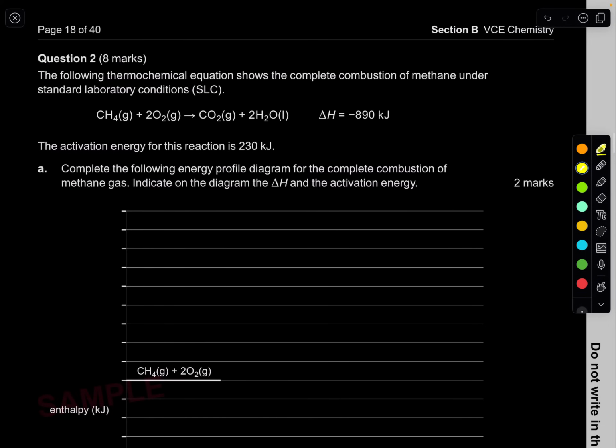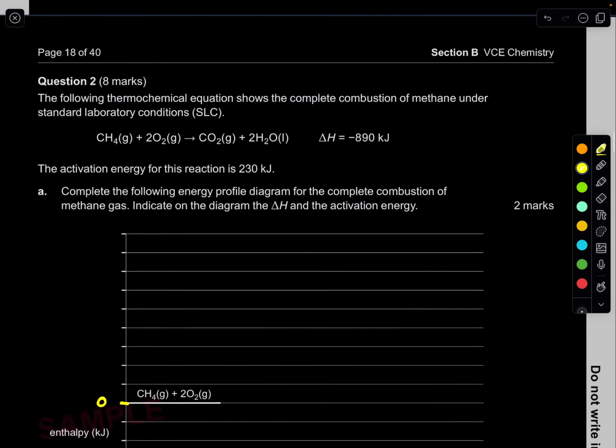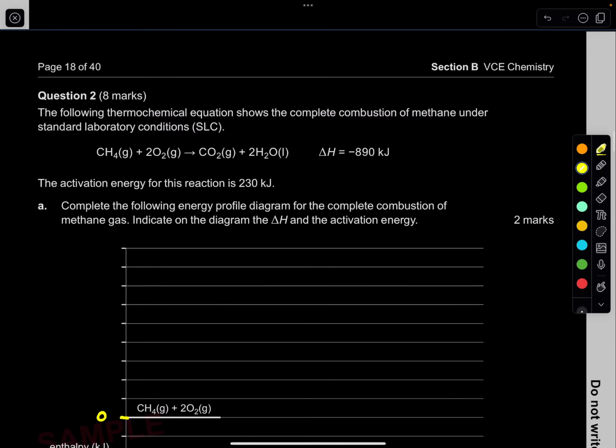The following thermochemical equation shows the complete combustion of methane under standard laboratory conditions. So we've got this, and we can see the enthalpy change. The activation energy for this reaction is 230 kilojoules. Complete the following energy profile diagram for the complete combustion of methane gas. Indicate on the diagram the enthalpy change and the activation energy. Easy. They've already drawn us this, so I'm just going to say this is 0. Start off at 0.